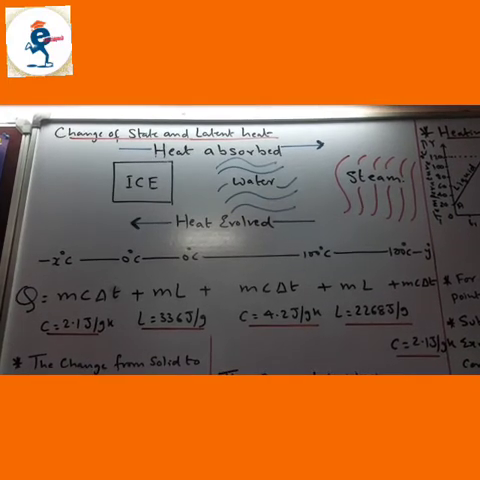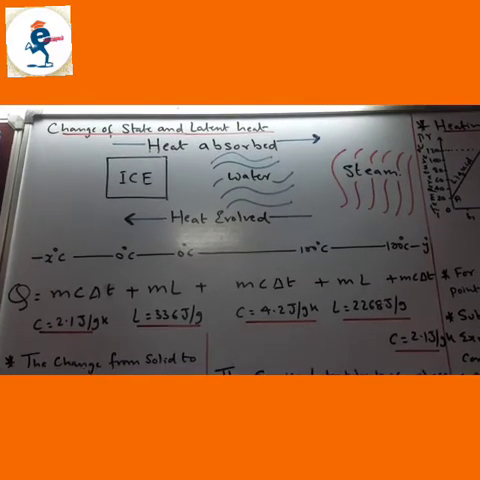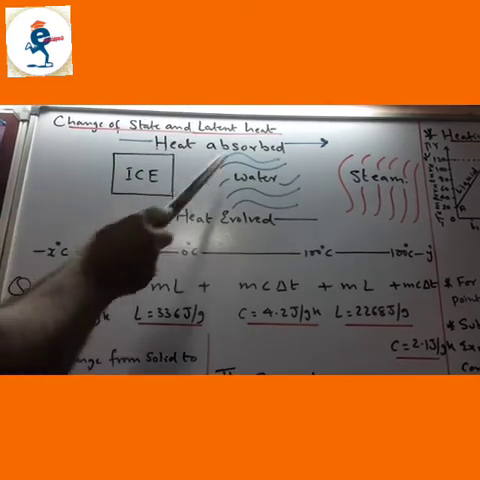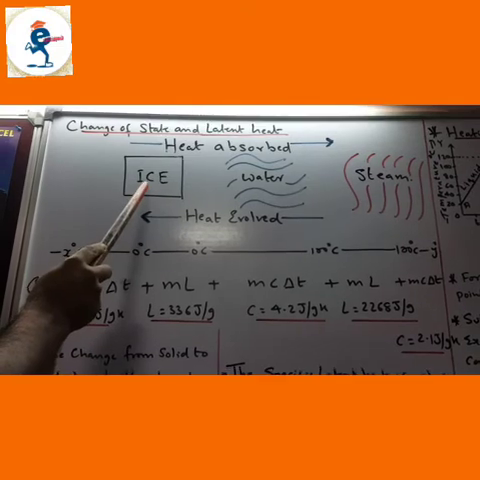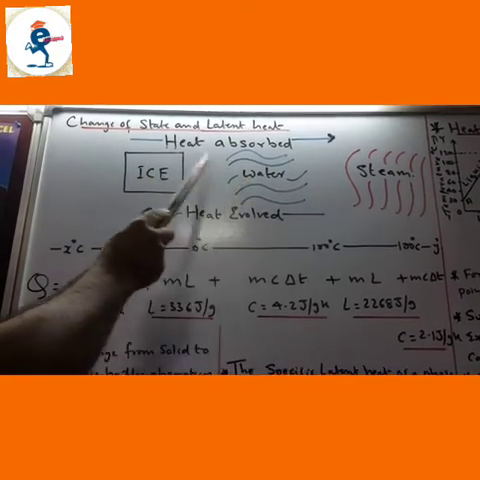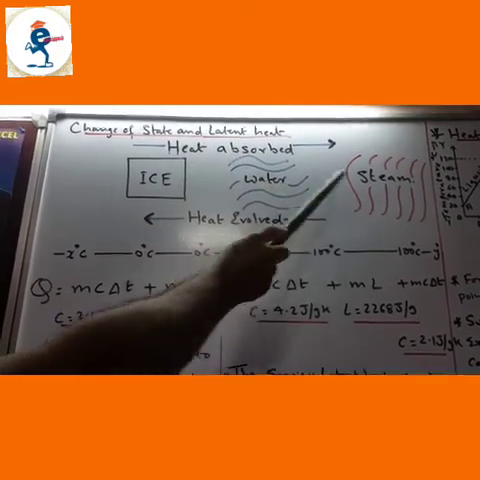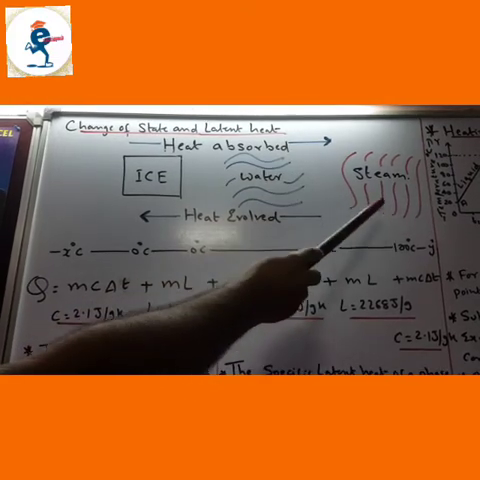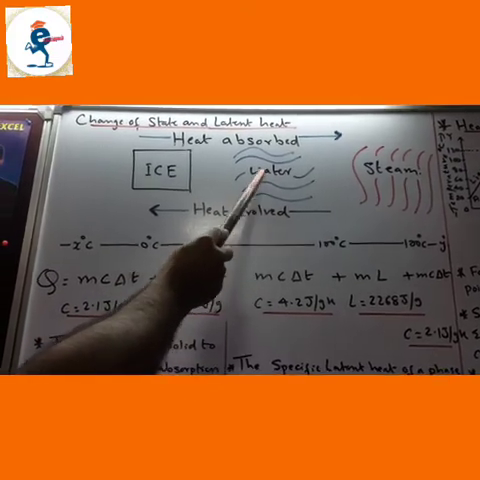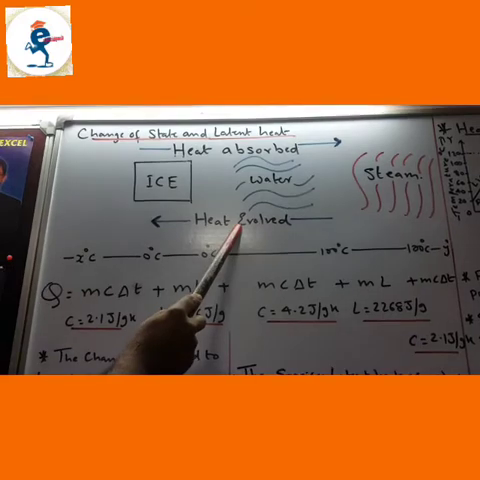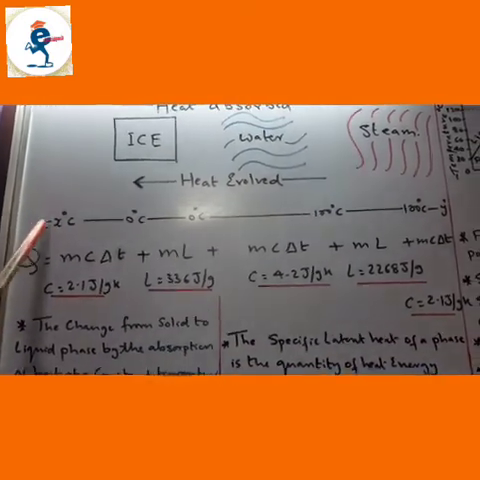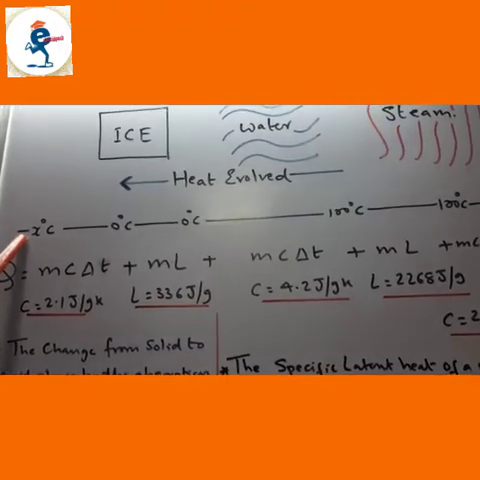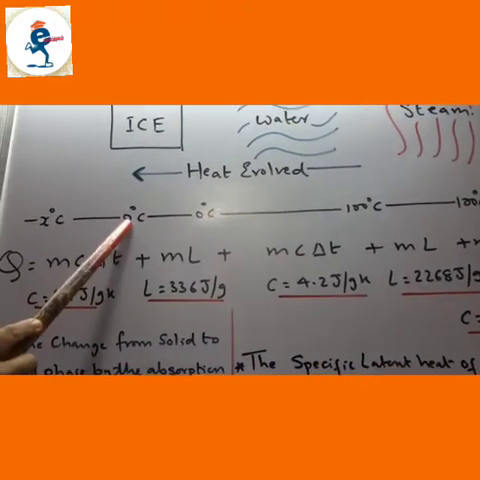Alright, so now the heat absorbed whenever ice turns to water, heat is absorbed, and water to steam, again heat is absorbed. But whenever steam turns to water and water to ice, heat is evolved. Now look at this temperature. So minus x degrees Celsius, it can be anything. Okay, minus 50, minus 60 till 0 degrees Celsius.